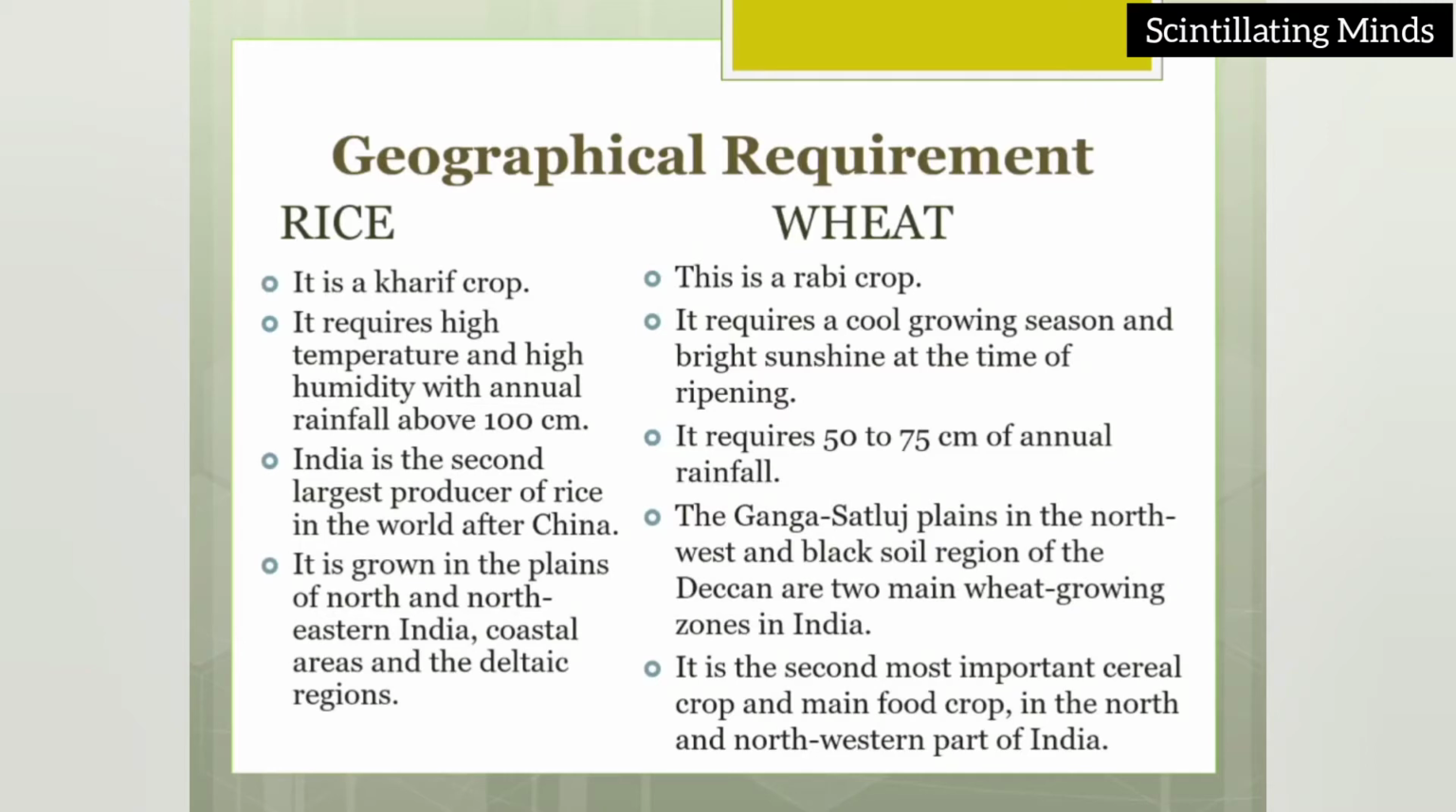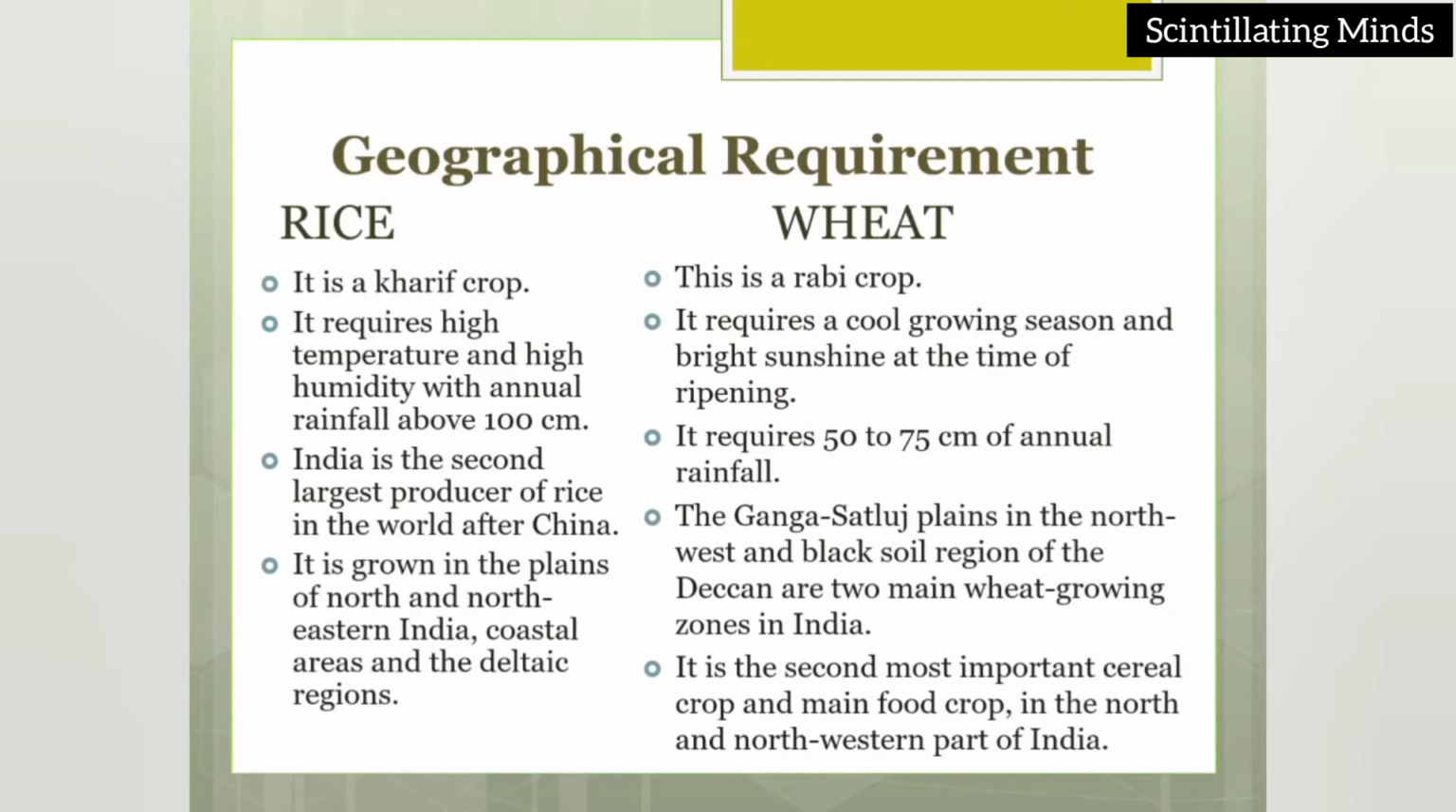Now we are going to talk about wheat. Wheat is a Rabi crop. This is a Rabi crop. It requires a cool growing season and bright sunshine at the time of ripening. It doesn't need too much rainfall. It needs a cool growing season. It requires 50 to 75 centimeter of annual rainfall.